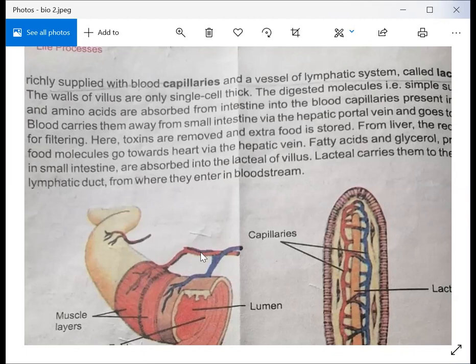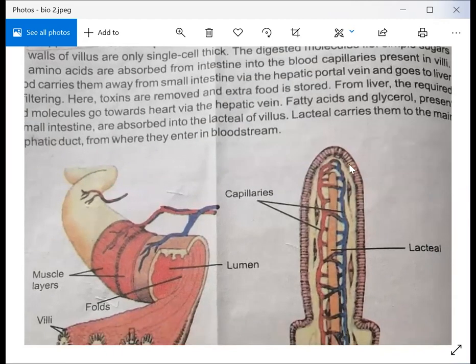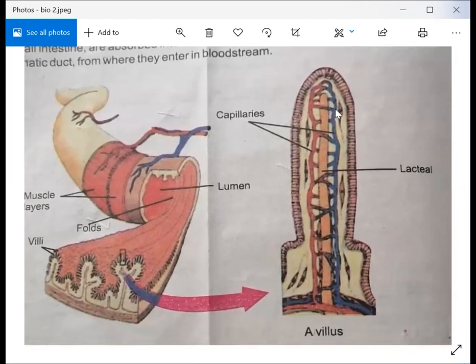Lacteal comes from the word lactic, and lactic means an acid which is present in our food. The wall of a villus is only a single cell thick. You can also see these things in the figure which is given here. Yes, you can see on the screen, this is a diagram of a villus.